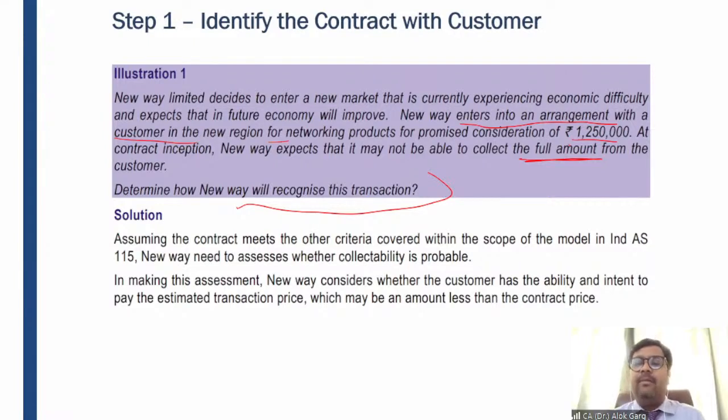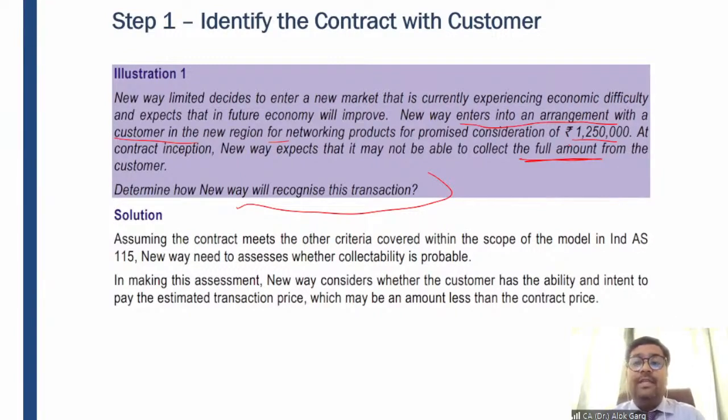But for example, the government has just come into the picture and the promoter has funded the company. So there was funding which came from the outside, which came from the promoter. So in this case, yesterday the ability was not there, but today the ability came. Okay, so your assessment will continue regarding the collectibility criteria. And whatever is collectible will be recognized as revenue. Understood, guys? Is it understood?